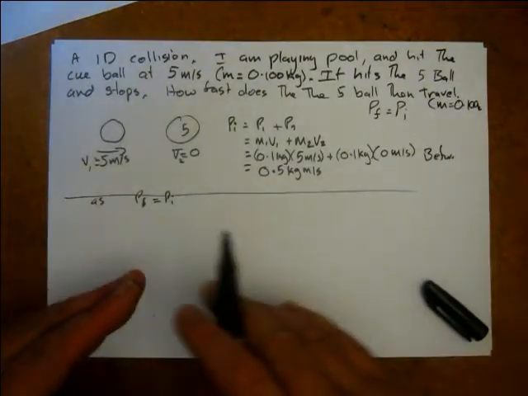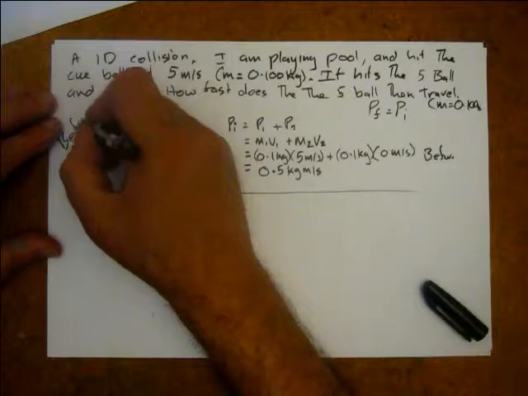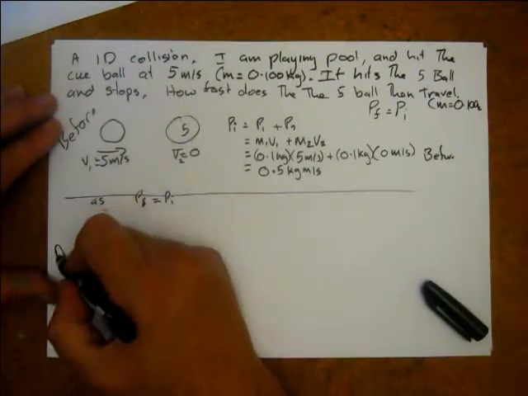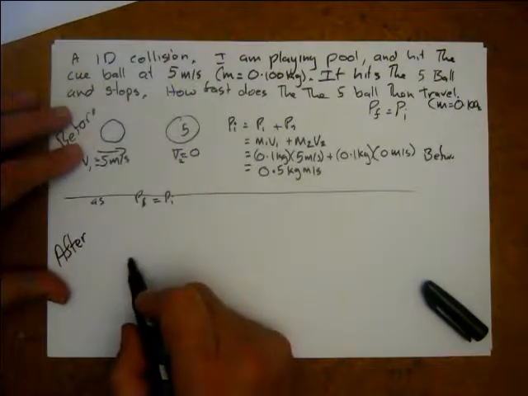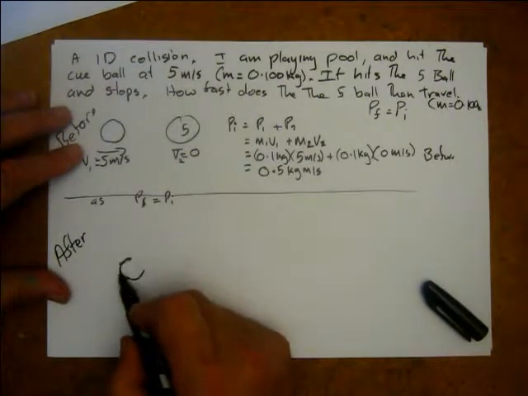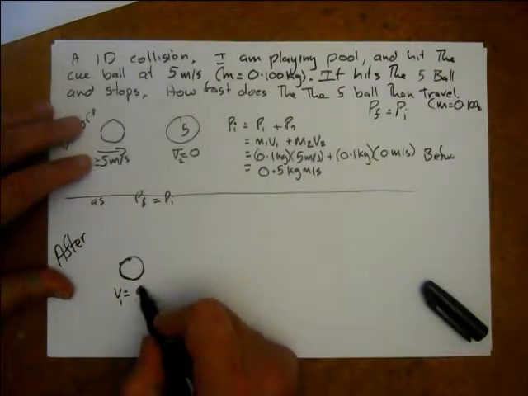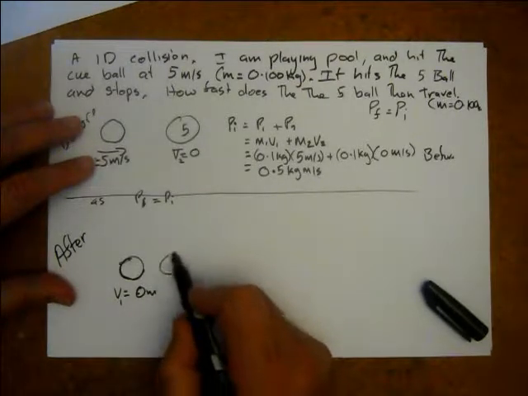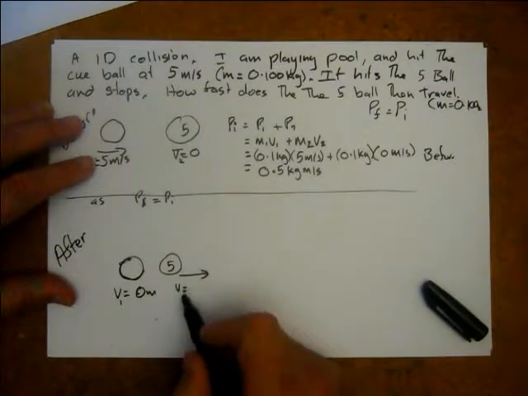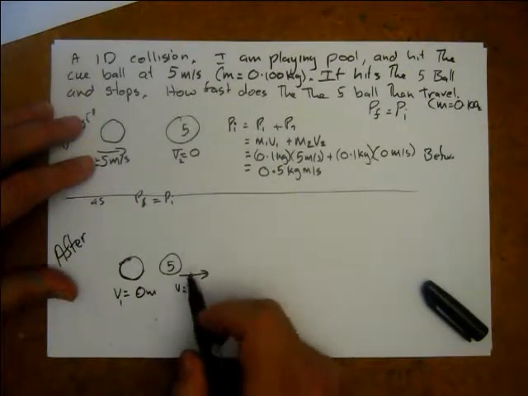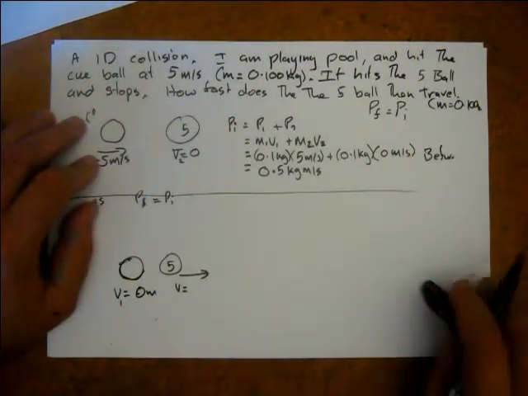that means that the total momentum in the system, so this is the before, this is the after, the final. What's happening now? The cue ball is now motionless, but the 5-ball is now moving. And we want to find out how fast is that 5-ball moving.